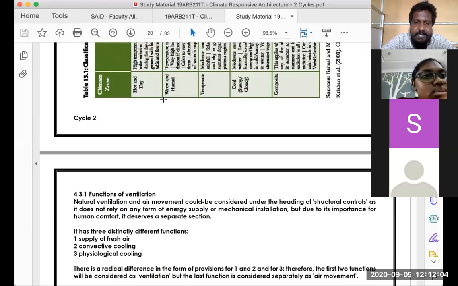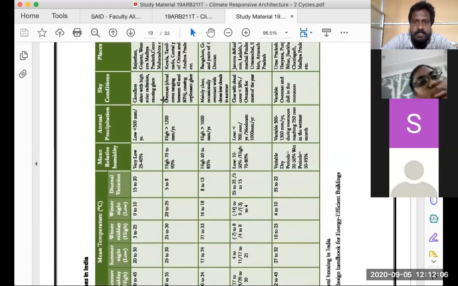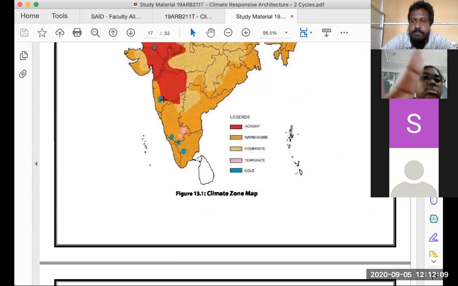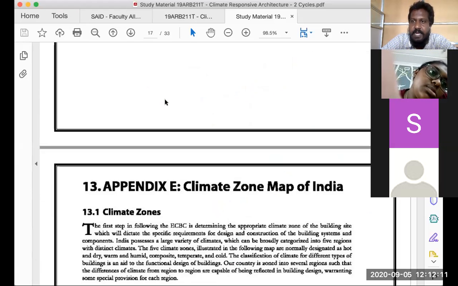This is pretty much the same data. With this, we'll be completing cycle 1.